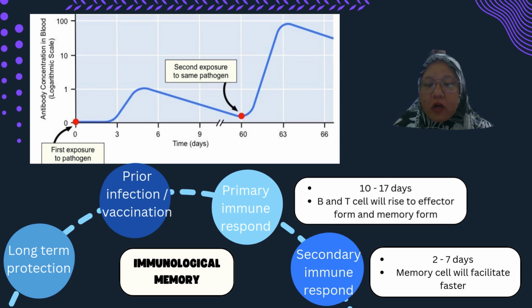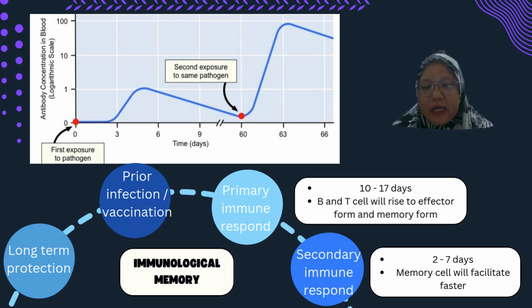Immunological memory is a long-term protection that is caused by prior infections or vaccination. There are two stages in immunological memory. The first stage is the primary immune response. The primary immune response happens within 10 to 70 days. During this period, B and T cells will give rise to their effector forms.